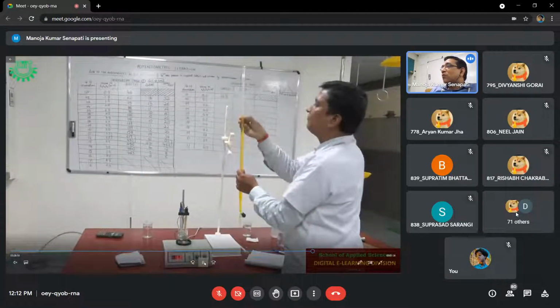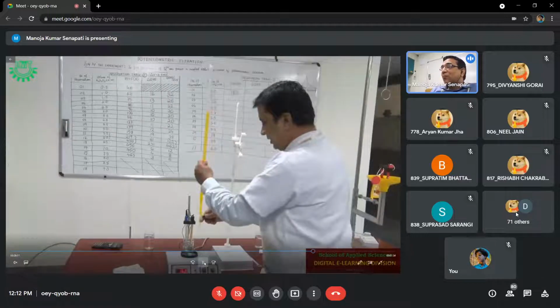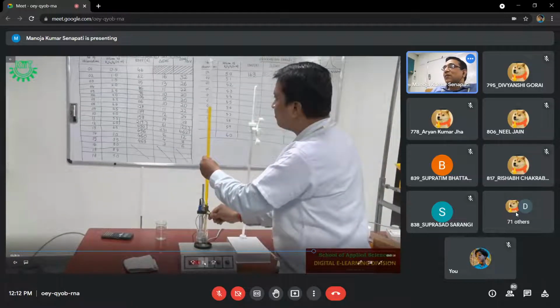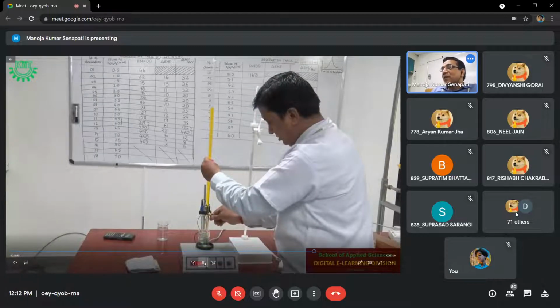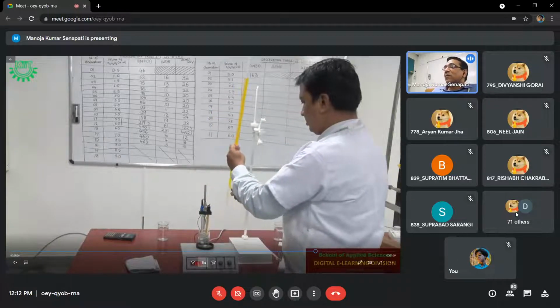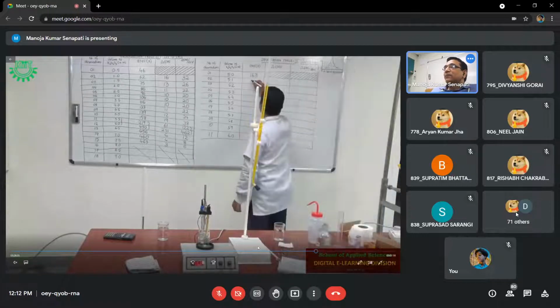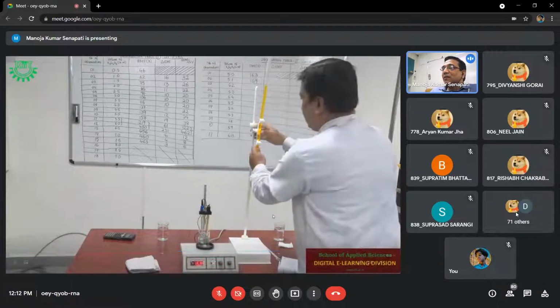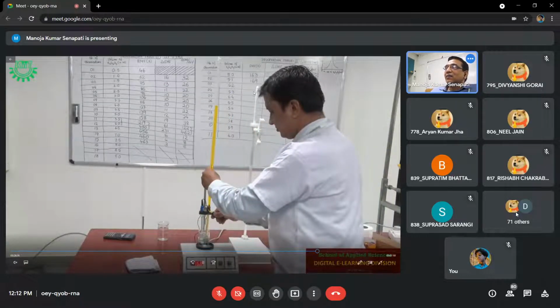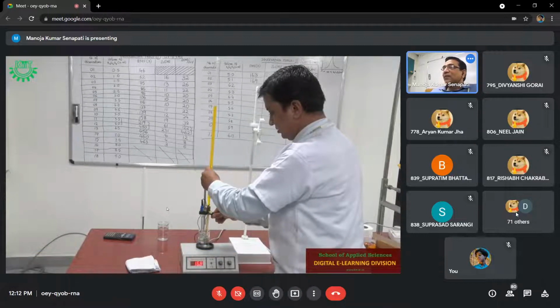Now to the solution, you will not add 0.5. You will add 0.1. That means 2 drops. 0.1 means 2 drops. You add 0.1 exactly. And wait for 1 minute, record the observation. You are getting 169.